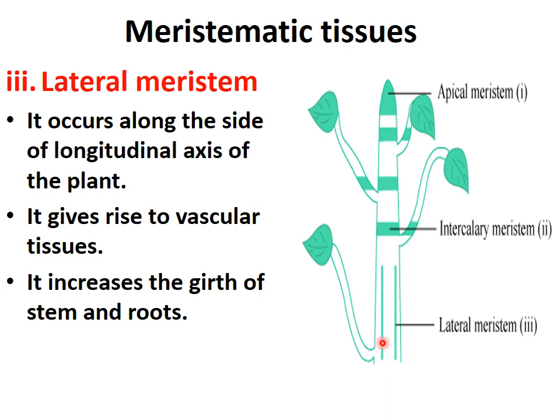Now what is the function of lateral meristem? It increases the girth of stem and roots. Girth means width. So it is responsible for increasing the width of the stem or roots. So these were the three types of meristematic tissue.